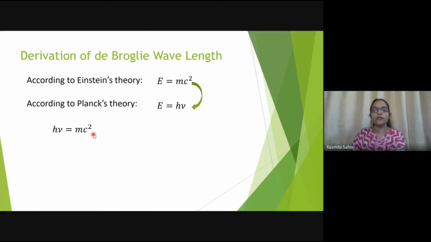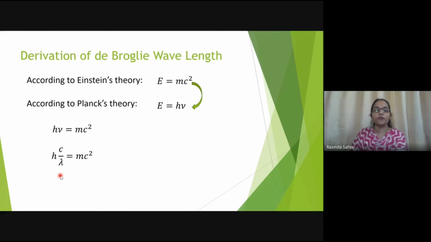Further, we know that velocity and frequency are related by the equation c is equal to nu lambda, right? So this nu can be written as c by lambda, that is velocity upon wavelength. From here, this c will get cancelled from both sides and we derive the expression for wavelength.